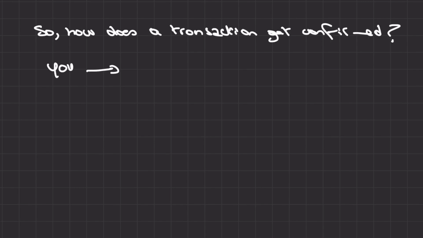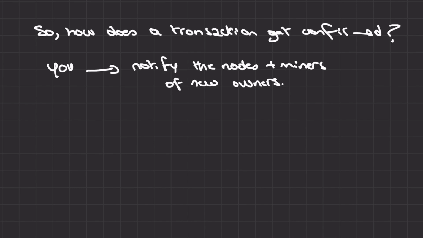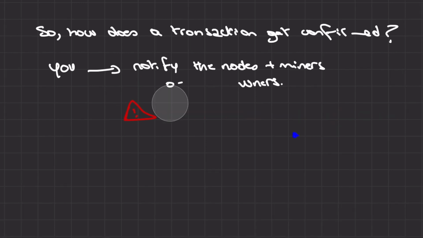Instead of actually sending the currency, you notify the nodes and miners about who is the new owner of the coins on the blockchain. They then forward this info to others. However, in order to avoid any conflicting info, none of your intentions are confirmed initially, they stay unconfirmed. A transaction only gets confirmed once it is included in a block by a miner.